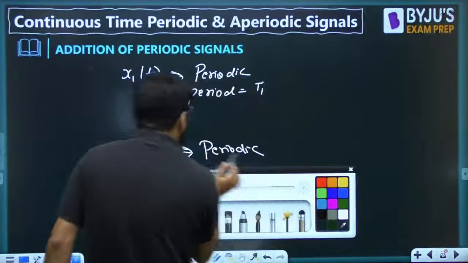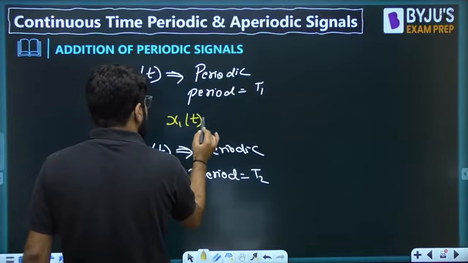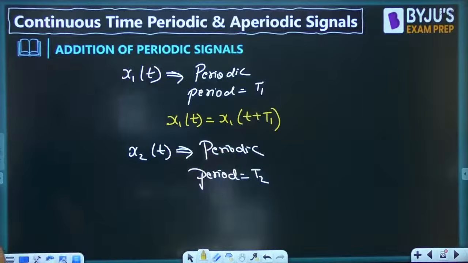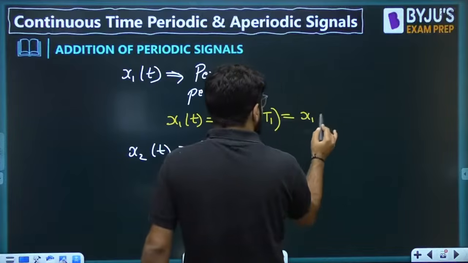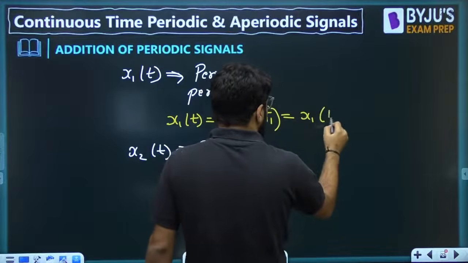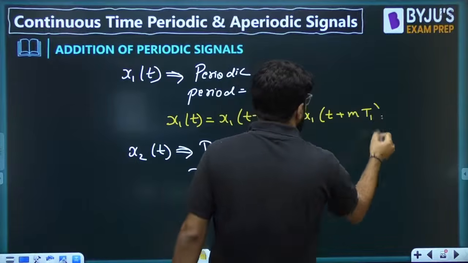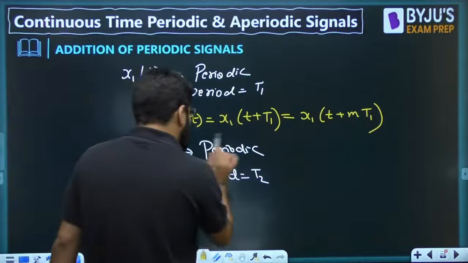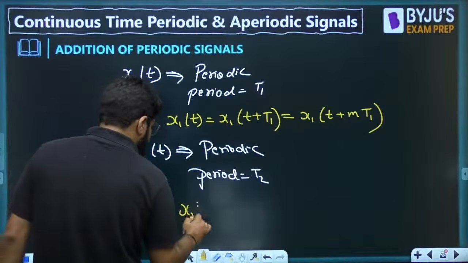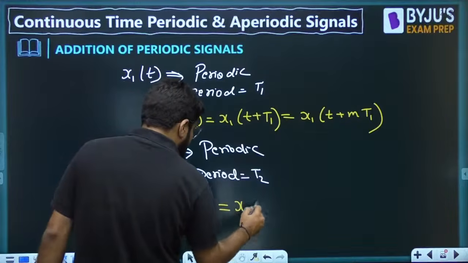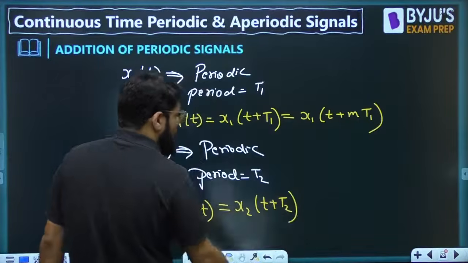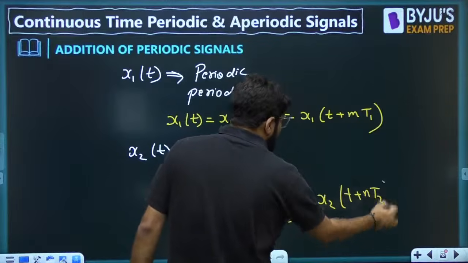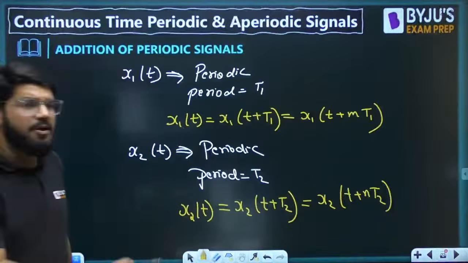What is the basic definition of a periodic signal? x1(t) is periodic means x1(t) can be written as x1(t plus T1), the time period, or it can also be written as x1(t plus mT1). At the same time, x2(t) is periodic with period T2. So x2(t) can be written as x2(t plus T2), or in general x2(t plus nT2), where m and n can be any integers, as I already explained in the beginning of the video.